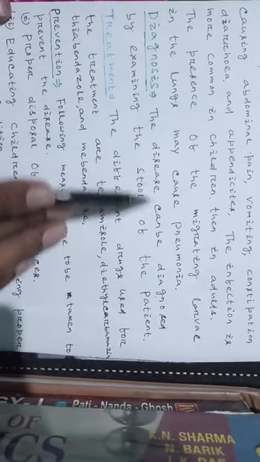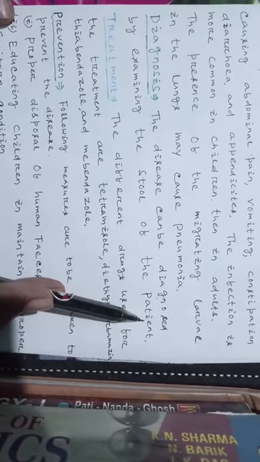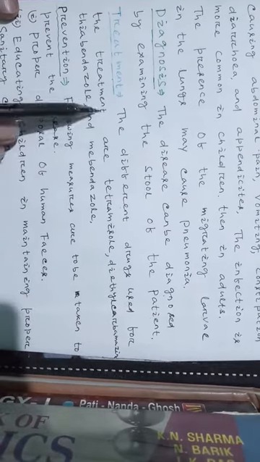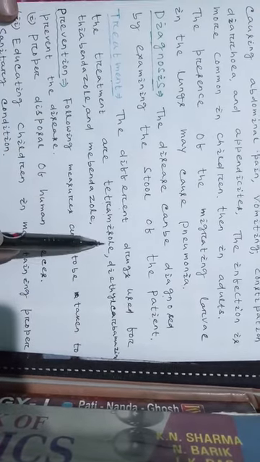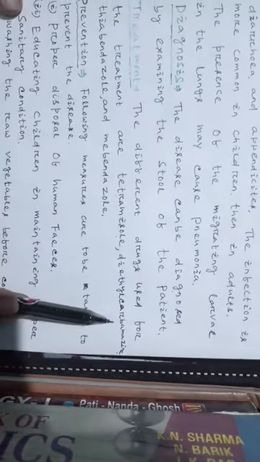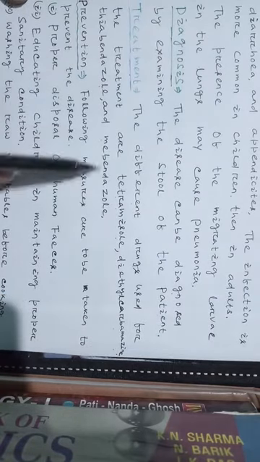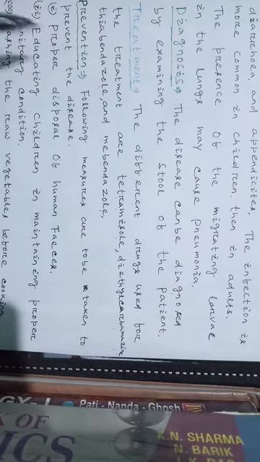Diagnosis. The disease can be diagnosed by examining the stool of the patient. Then treatment. The different drugs used for the treatment are tetramisole, diethylcarbamazine, thiabendazole and mebendazole. Prevention.